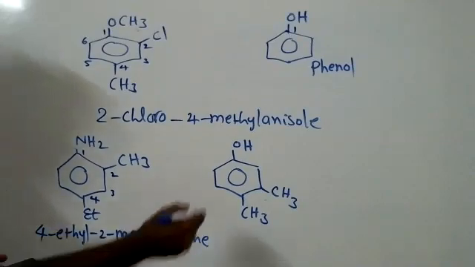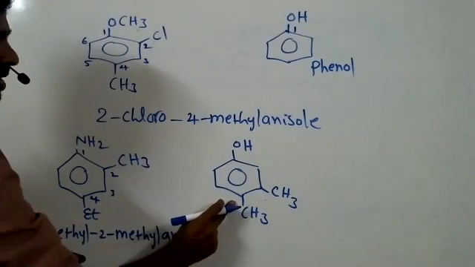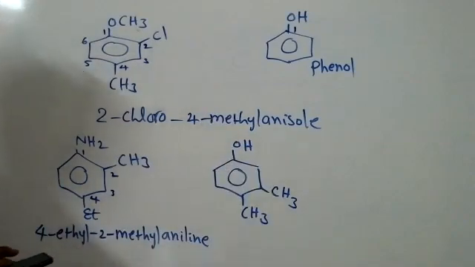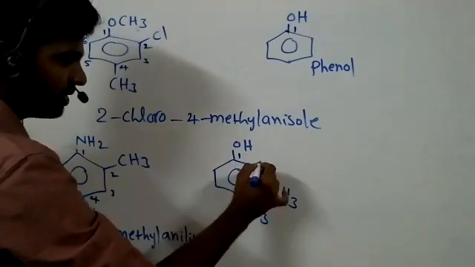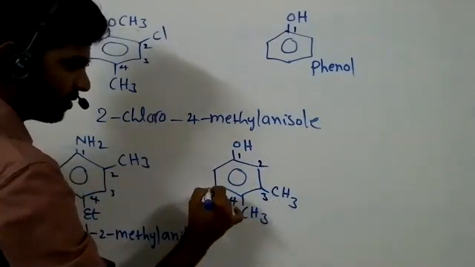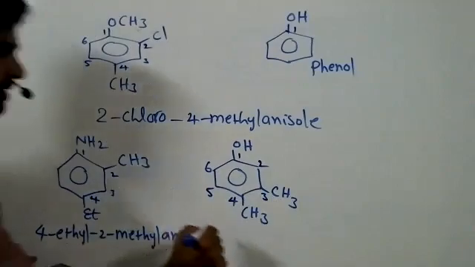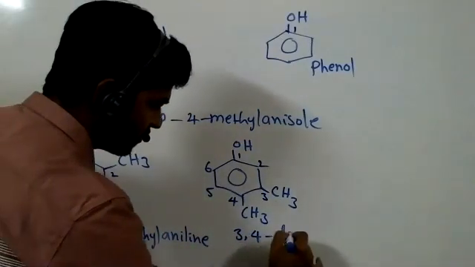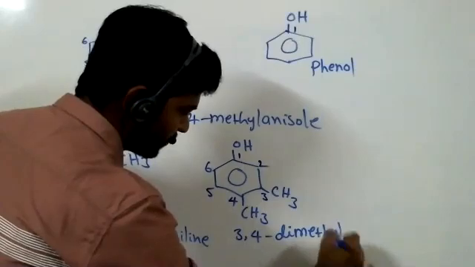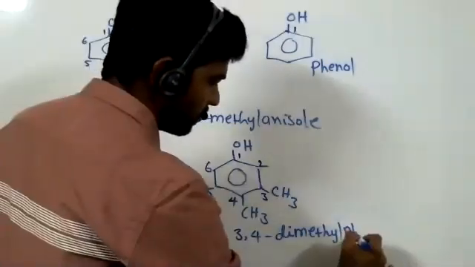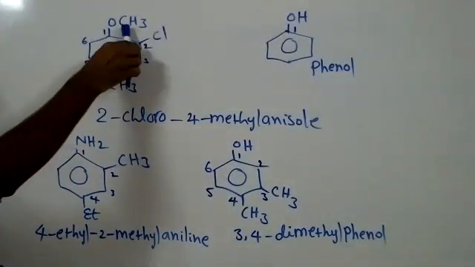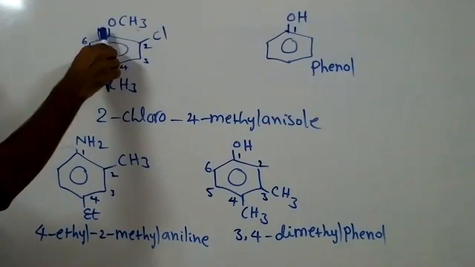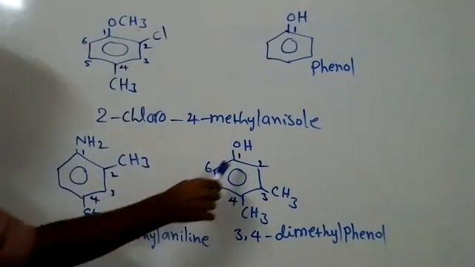Suppose you don't want to give the number here and want to write separately, you can write 1, 2 dimethyl 4 hydroxybenzene. Instead of writing benzene with OH group directly, phenol is better. Write 1, 2, 3, 4, 5, 6. 3,4 dimethyl phenol. Whenever we are using these base structures, the group attached to benzene gets the first number.